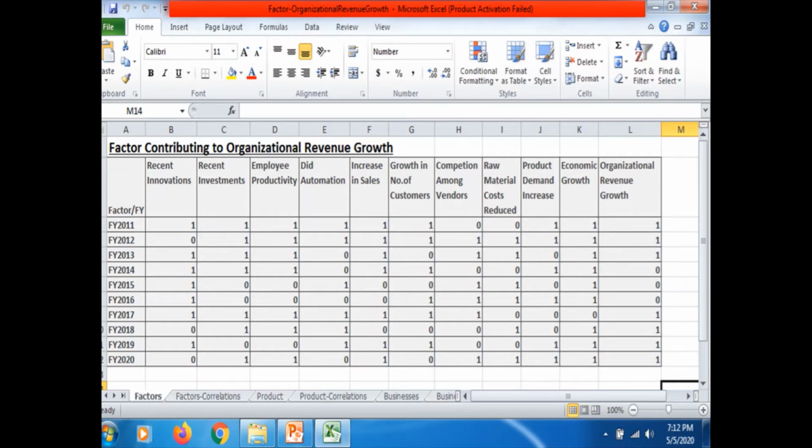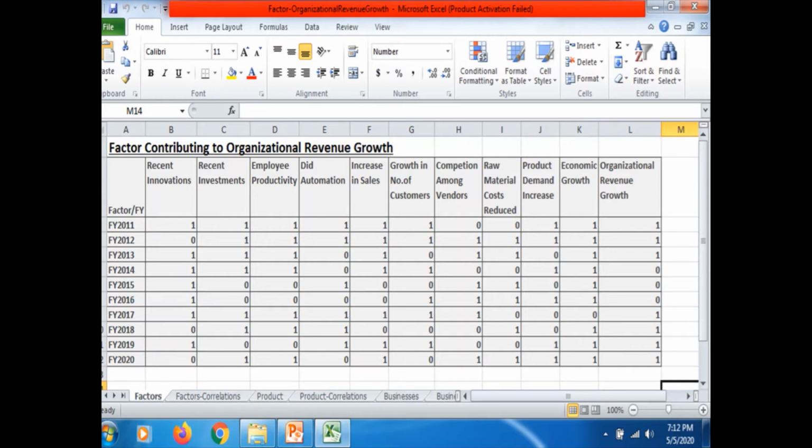Right. Next one is economic growth. See, economic growth, you consider the national GDP growth rate. Right. If you have experienced national GDP growth in that specific year, mark it as 1, otherwise 0. Right. So this last item is, based on the organizational balance sheet, you can fill this data in the last column. That is the organizational revenue growth. Right. In that specific financial year, if you have experienced organizational revenue growth, mark it as 1, otherwise 0. Right. So, these are the 10 independent variables, and one is the dependent variable, which is on the extreme right corner, right?